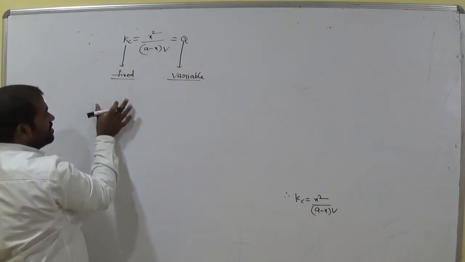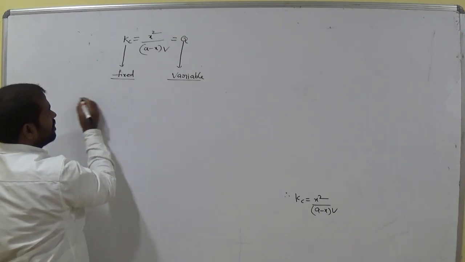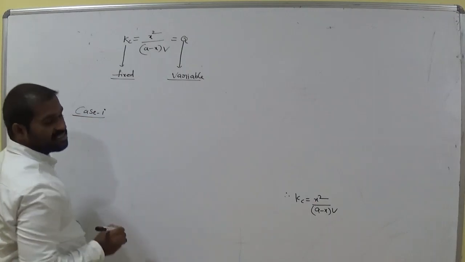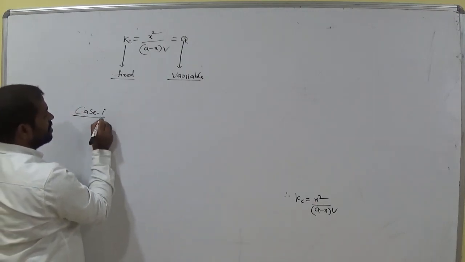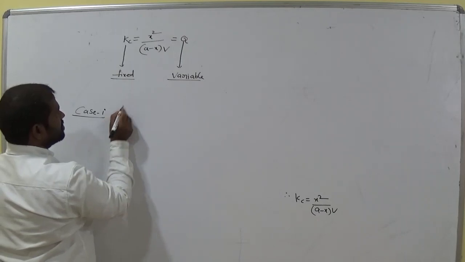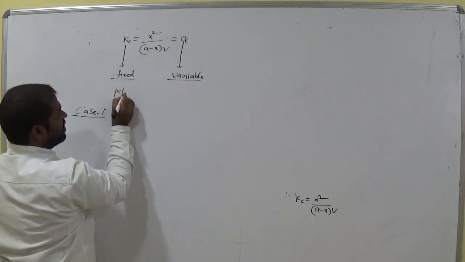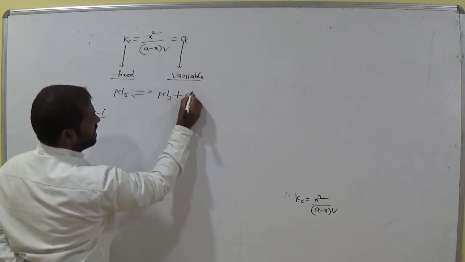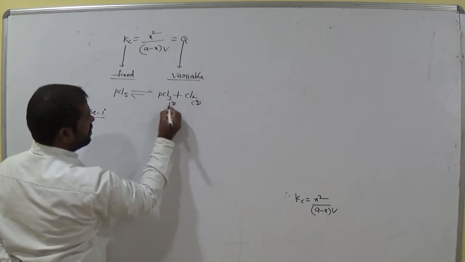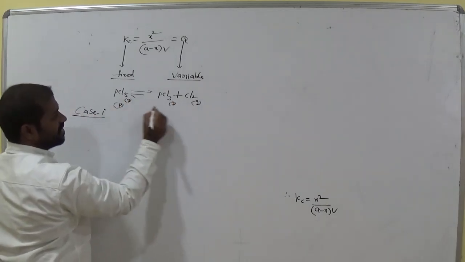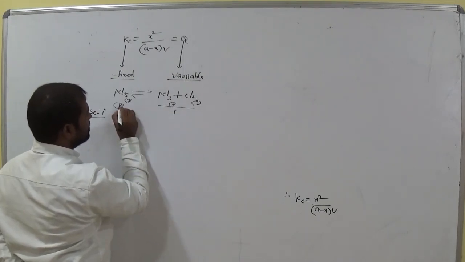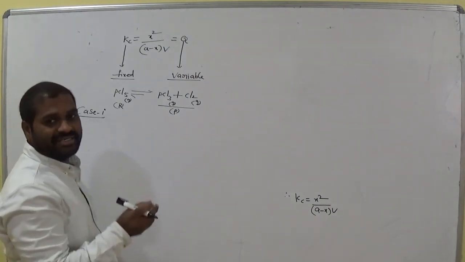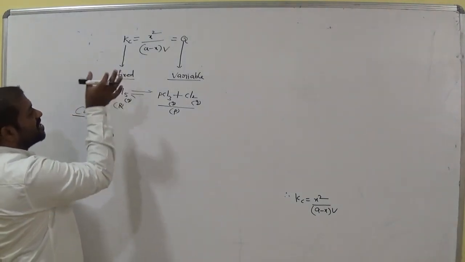And in that expression, the first case is for PCl5 reversible to PCl3 plus Cl2. Now this one is the reactant, this one is the product. Am I right?